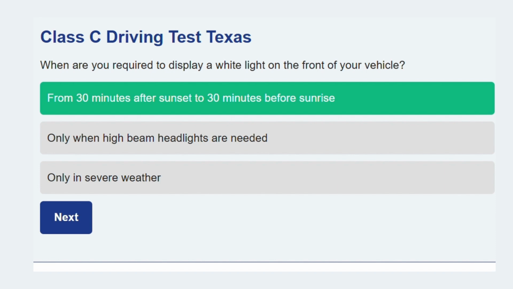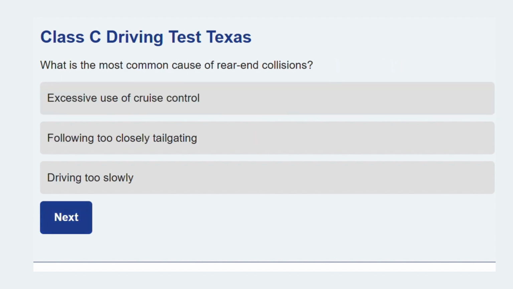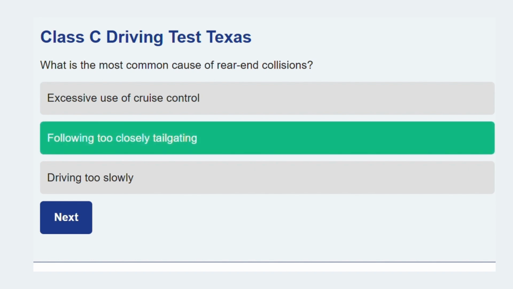On to the next topic. What is the most common cause of rear-end collisions? Following too closely, tailgating. Insufficient following distance is the primary reason drivers can't stop in time.